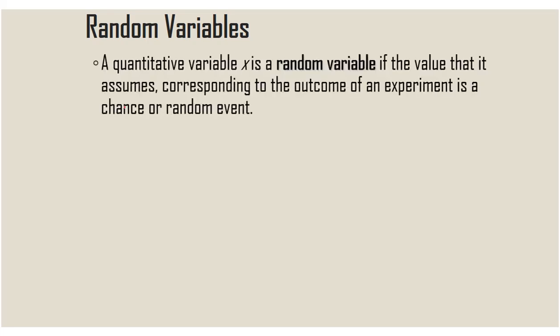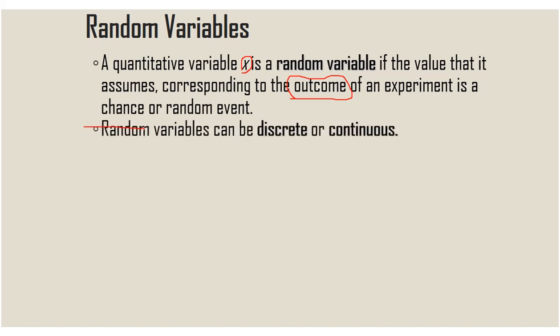A quantitative variable x, generally we denote a random variable with x, is a random variable if the value that it assumes corresponds to the outcome of an experiment. Outcome means result. The result of an experiment is a chance or random event. Random variables are generally of two types, either discrete or continuous.